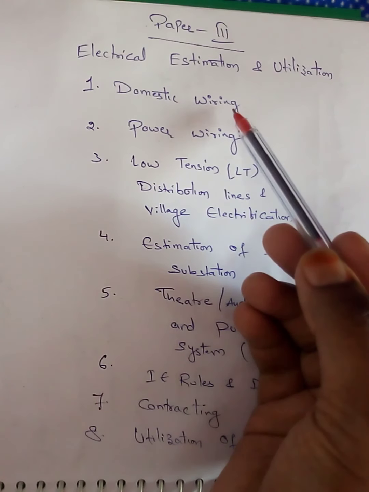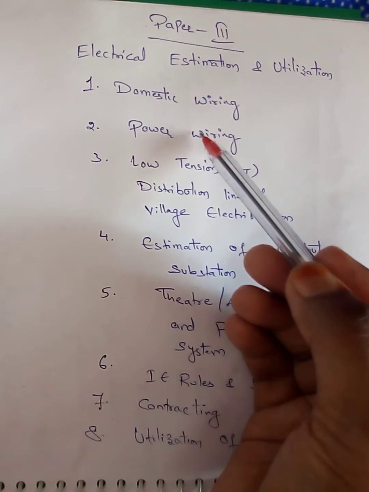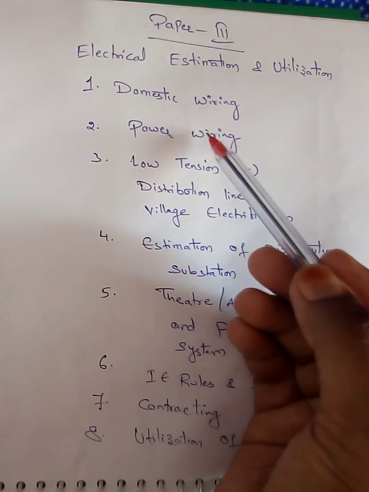And coming to the second unit, power wiring. In power wiring, we are going to discuss various types of power loads, wiring methods in small industries and agriculture, the same materials, accessories, tools required, and cost of the installation.